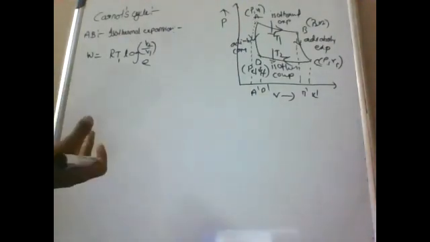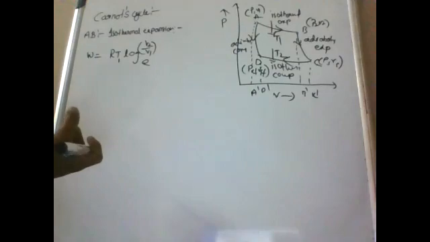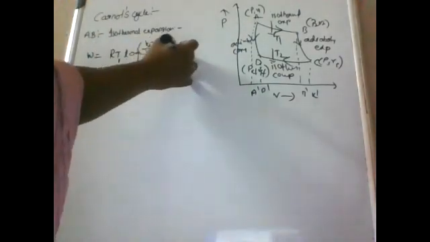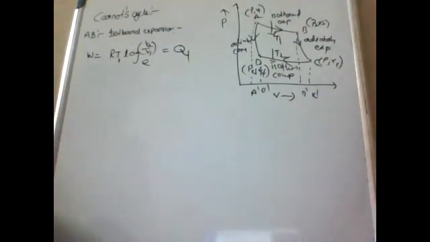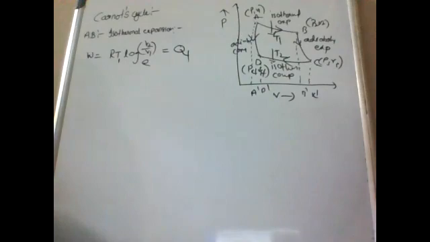When the cylinder is placed on the source, the working substance, the ideal gas, will absorb energy from the source. That absorbed energy is Q1. We can write this as work done or absorbed heat energy Q1. So what is Q1? Q1 equals RT1 log V2 by V1 base e.